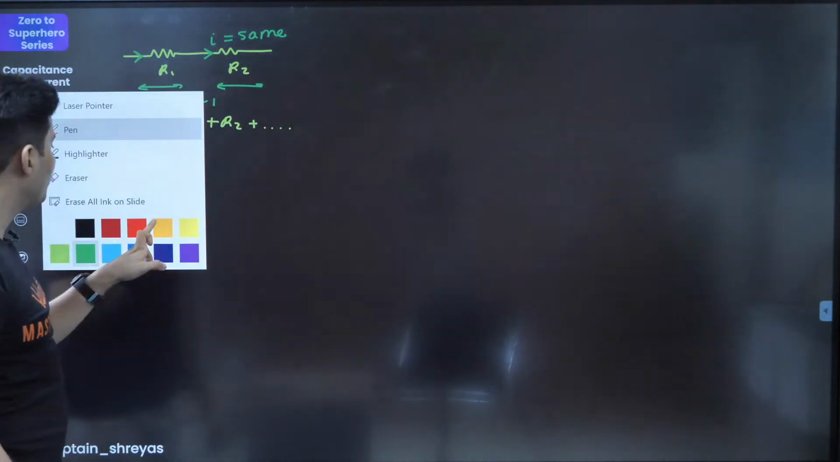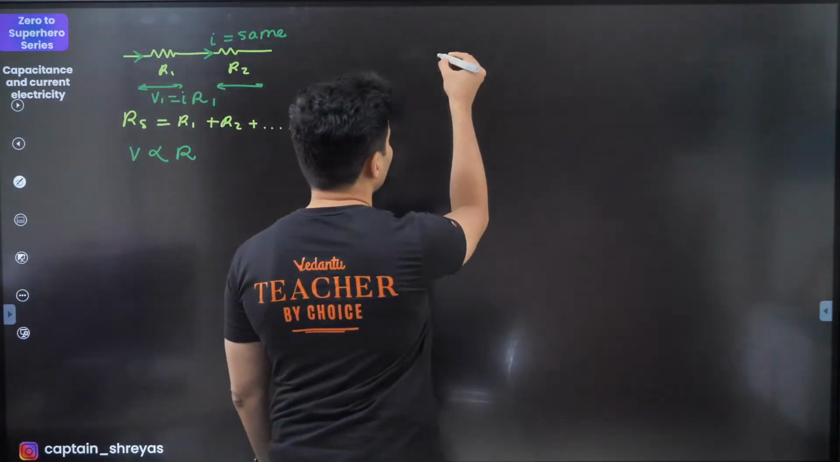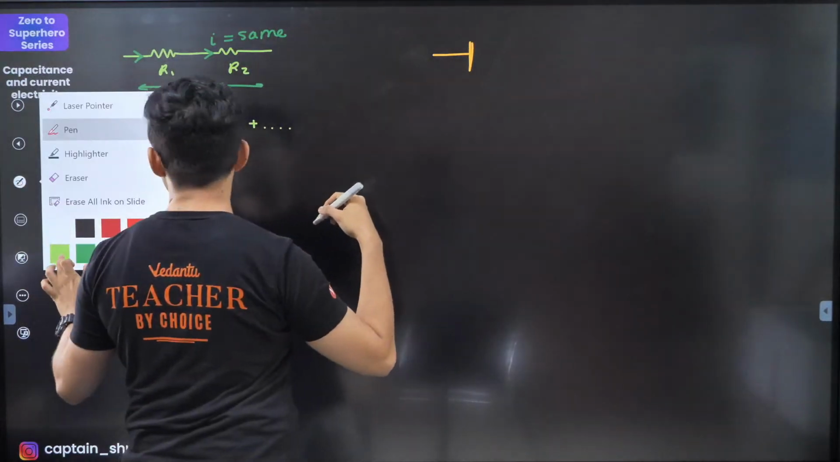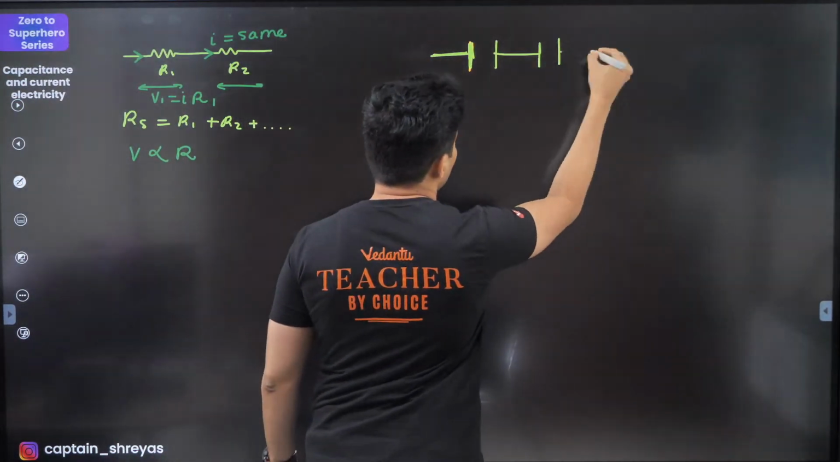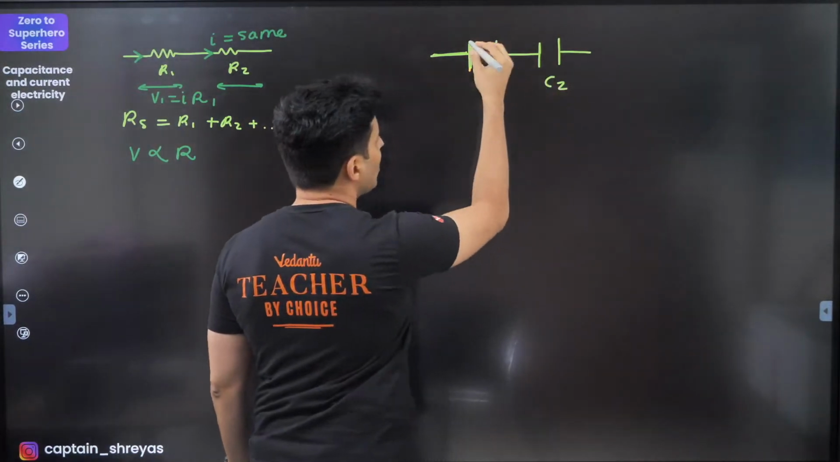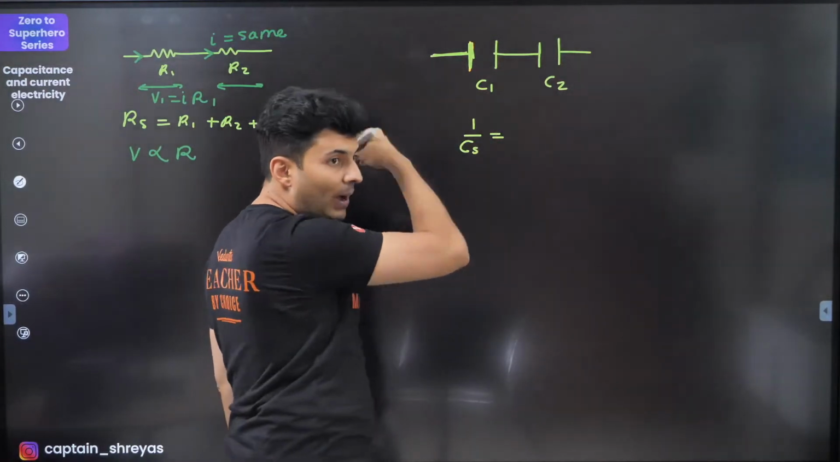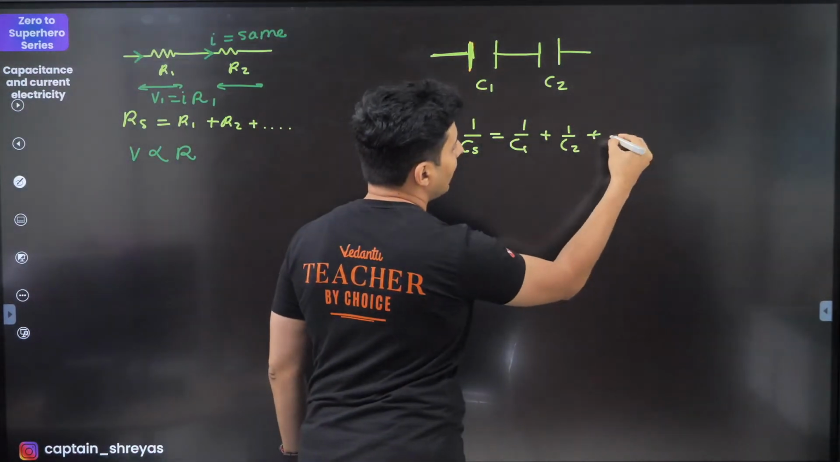Now, if you move to capacitors in series, okay, let me use the same colors, guys. Capacitors in series. This is C1, this is C2. What you will see is the equivalent capacitor in series is the parallel formula for resistors. So it will be 1 by C1 plus 1 by C2 and so on and so forth.